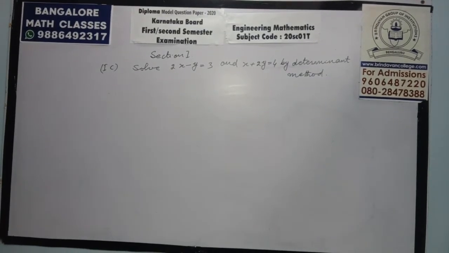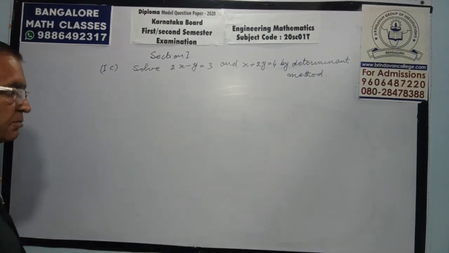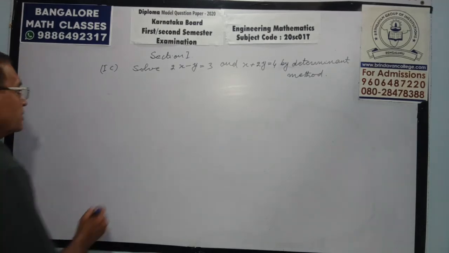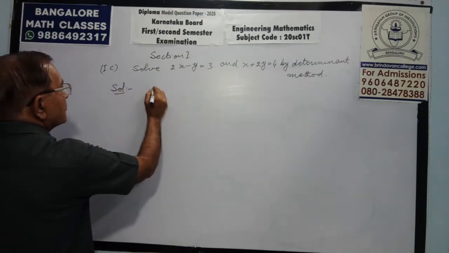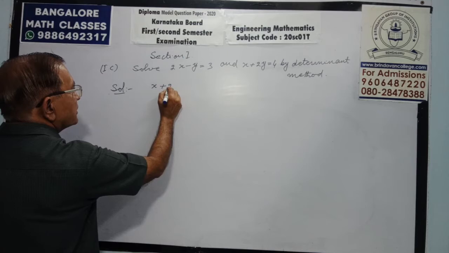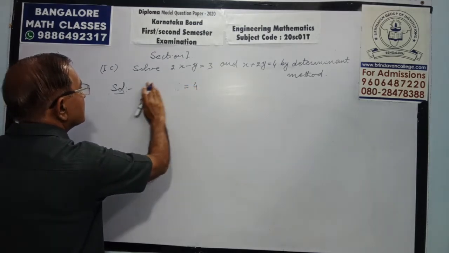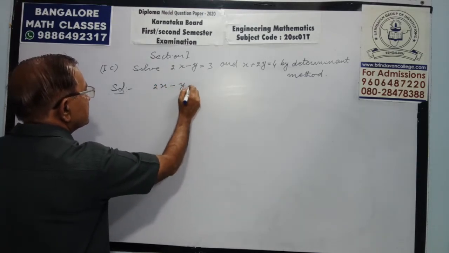Now next sum is solve 2x minus y equals 3 and x plus 2y equals 4 by determinant method. Determinant method is written in the paper. Determinant method and Cramer's rule both are same. How to solve it? It's very simple. We have 2x minus y equals 3.